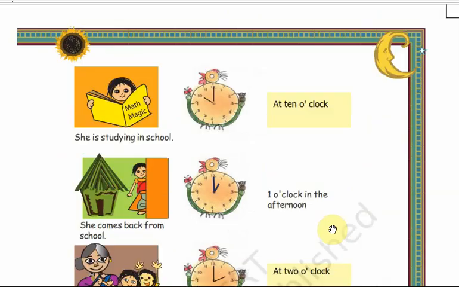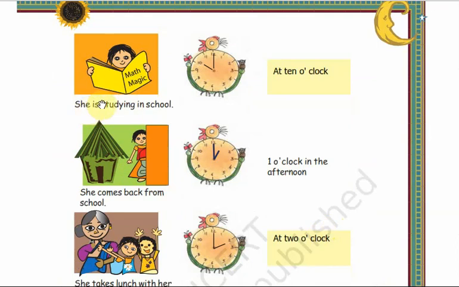Now take the next page. She is studying in the school. Look, she is studying at the school. Which book is she studying? She is studying Math Magic. By what time? The time given here is 10 o'clock. You can see here the small needle is on 10 and the big one on 12. So what is the time? The time is 10 o'clock. You can write here at 10 o'clock.